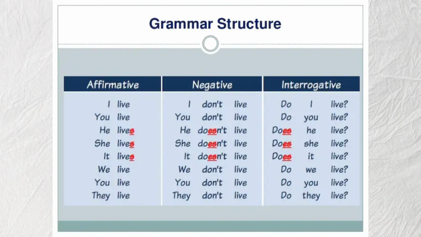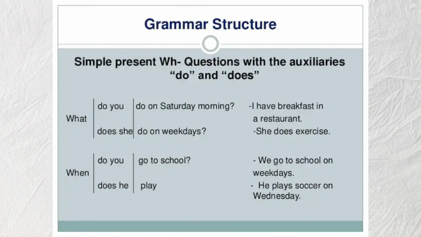Next, simple present WH question with the auxiliaries do and does. For the structure, that is WH question plus auxiliary do or does plus complement. For the example here, what do you do on Saturday morning? And the answer, I have breakfast in a restaurant. And then, what does she do on Wednesday? And then the answer, she does exercise.